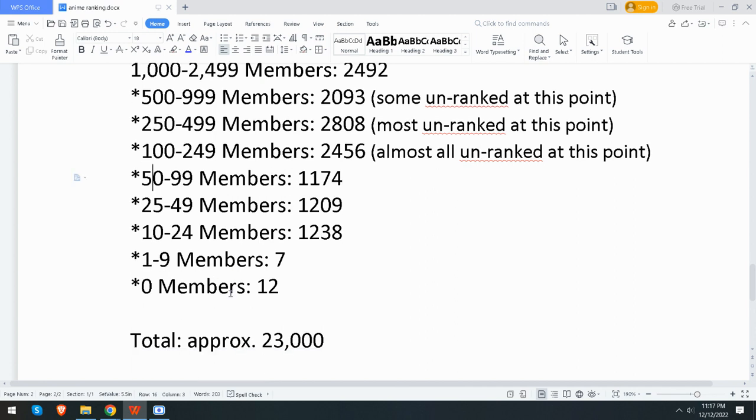And then I just left this in as kind of a joke. But you have the 1 to 9 members group, so this is from 1 to 9 people. It's 7, and then 0 members, there are 12, because these are new entries. There's literally new entries every day. The stuff that's below 10 members is usually stuff that literally got added that day. So these categories are going to be really small. Anything in this range generally bumps up to 10 or more relatively quickly. They're not going to stay down here. But it could be some really obscure Chinese commercial or something with 0 members.